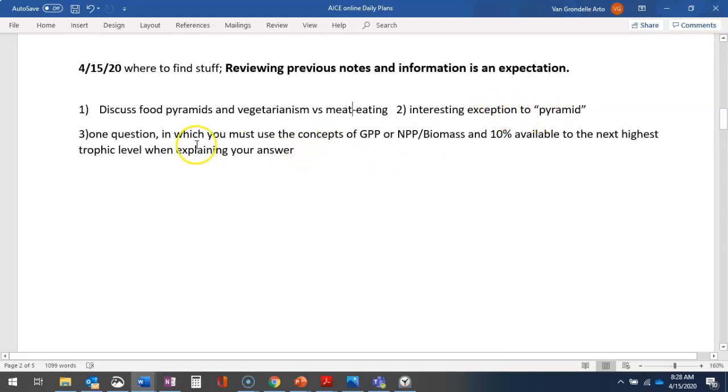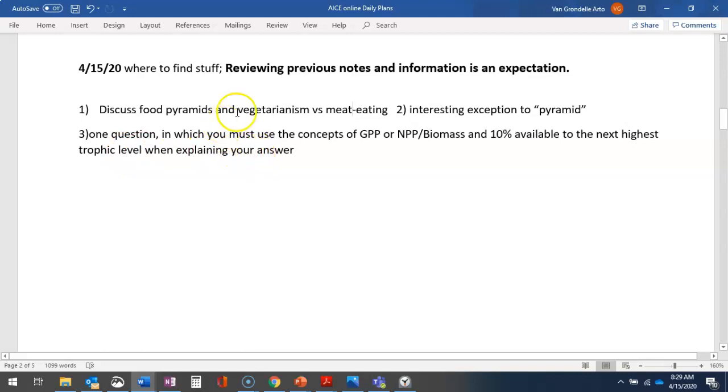And then you guys will get one question in which you must use the concepts of GPP, gross primary productivity, or net primary productivity, also known as biomass, which is what scientists usually use when they're talking about ecological stuff. And 10% available energy or biomass, whichever way you want to do it, to the next highest trophic level when explaining your answer.